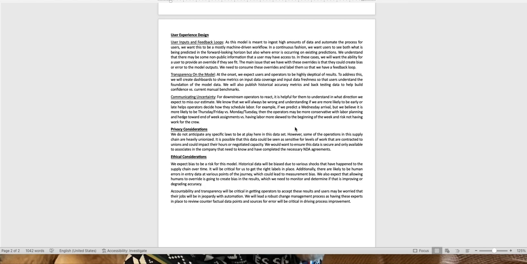Accountability and transparency would be critical in getting operators to accept these. We want people to not believe that their jobs are in jeopardy from automation, and we need people actually in these roles to look at the machine outputs, look at the counterfactual data to understand them, and then really deep dive the sources of error that are produced by the model so that they can go backwards up the supply chain, find where the error issues are in the process, and then go ahead and fix them.